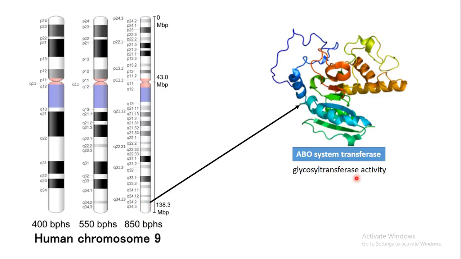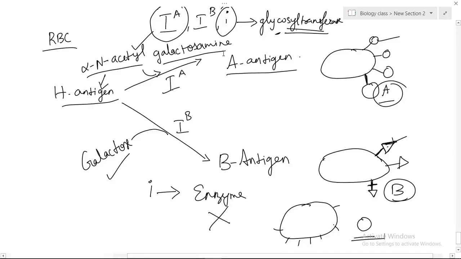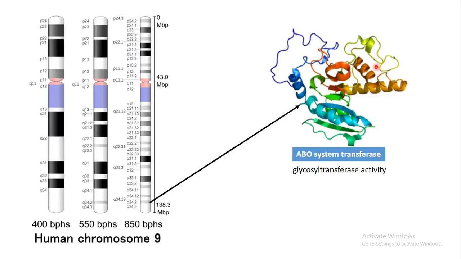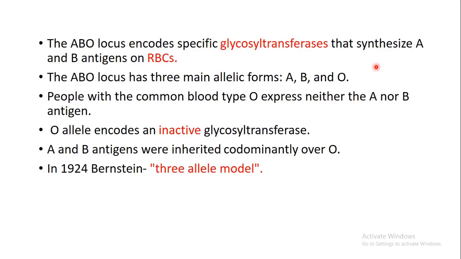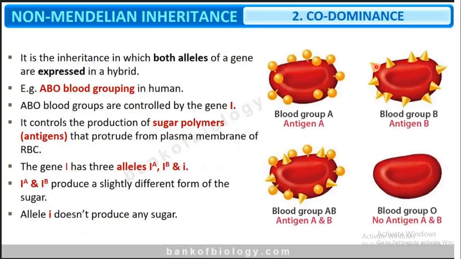So what it basically does is add the sugar to the H antigen, or add the sugar to the RBC, or produce the antigen. Simply, you can remember it this way: this enzyme helps in the synthesis of sugar polymers. Okay, sugar polymers.